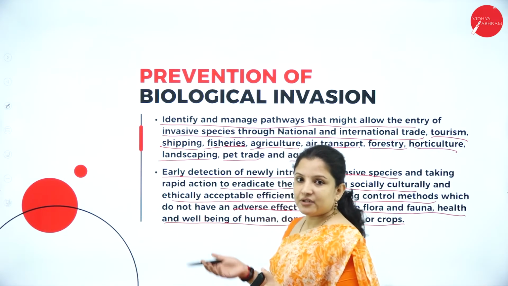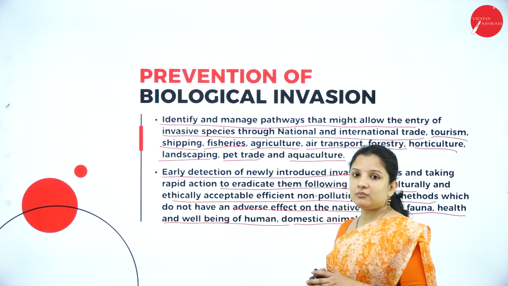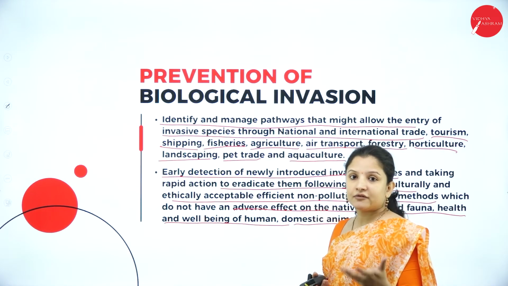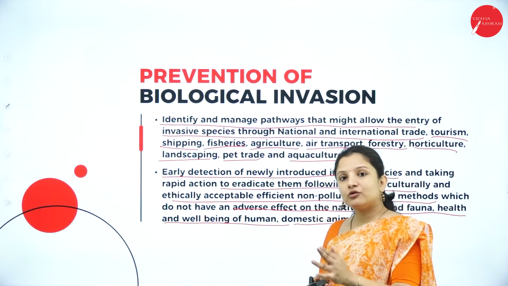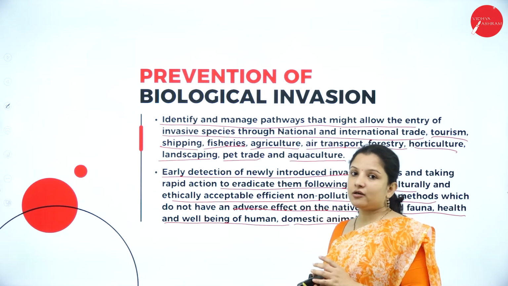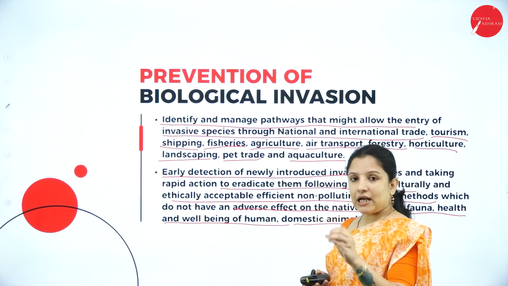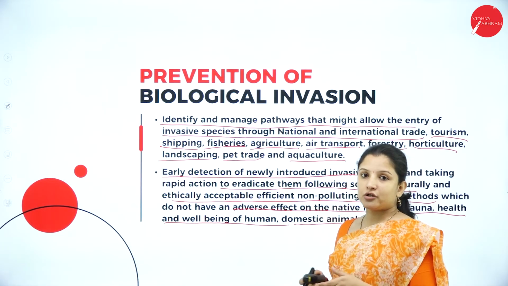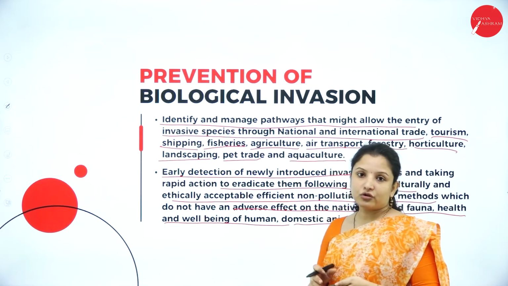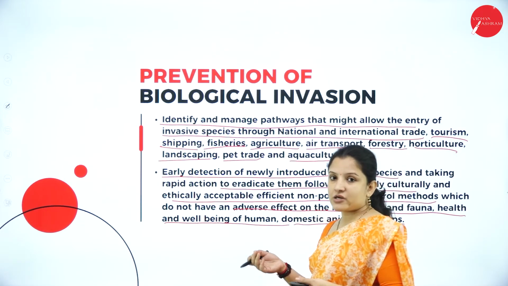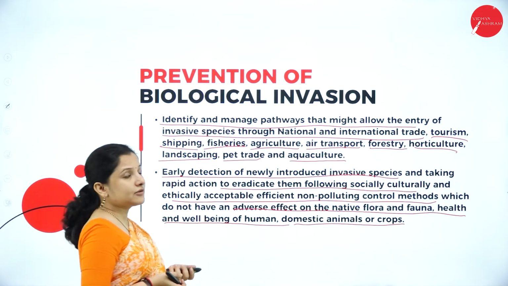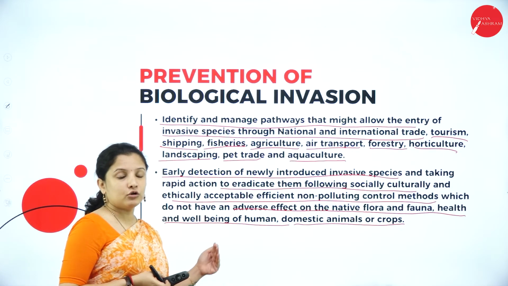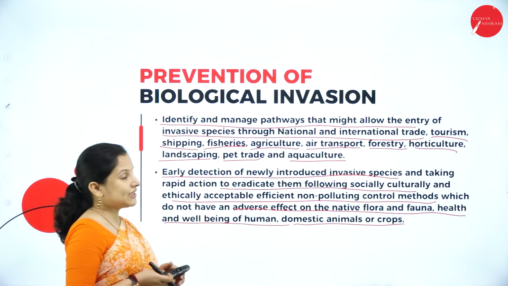So, the best example is Parthenium. Parthenium grows to such an extent in the field that it prevents the growth of the native crops that are growing in the field. So, at that time, research has to be done very quickly and a measure has to be introduced in order to prevent the growth of the Parthenium. So, like that, various measures can be taken. So these are the various methods that can be followed in order to prevent biological invasions.